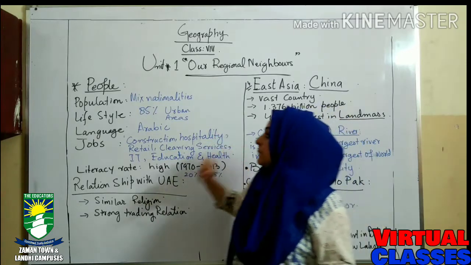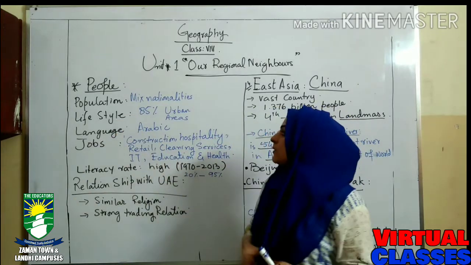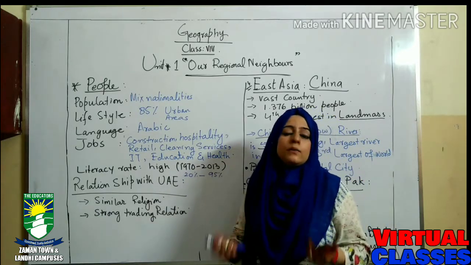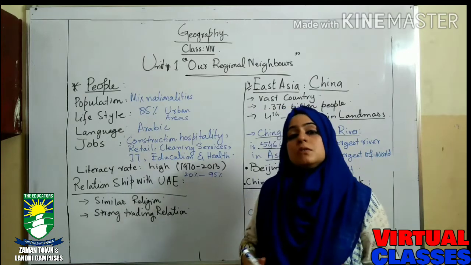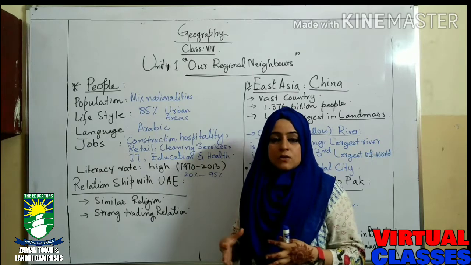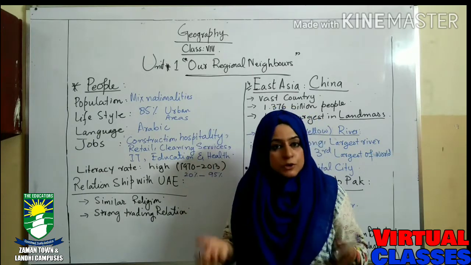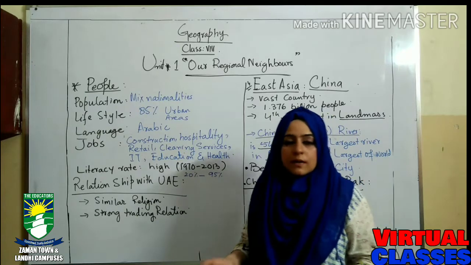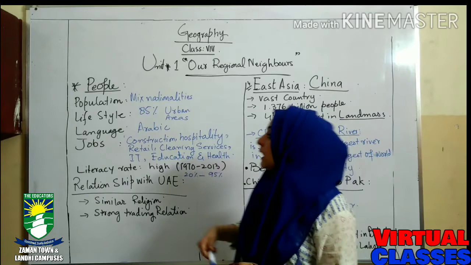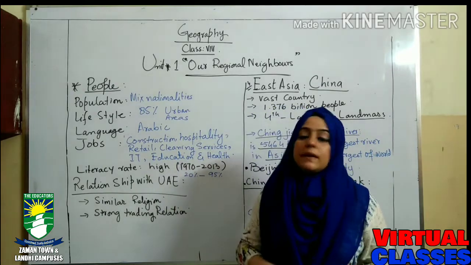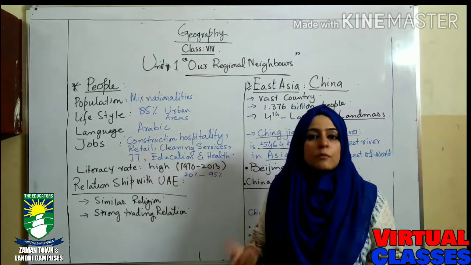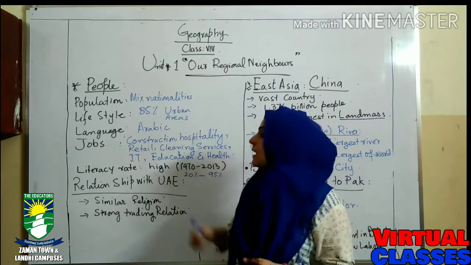Okay, so UAE lifestyle: 85% of the people belong to urban areas. What does urban areas mean? It means well advanced, modern. Because the UAE is a developed state with many opportunities, people love to reside in urban areas. Okay. Language: the official language of the UAE is Arabic. Mostly people use English as the means of communication, but the official language is Arabic.